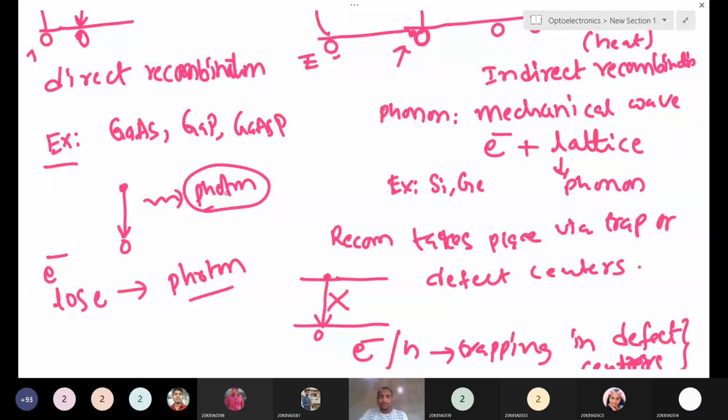Anyway, tomorrow we'll discuss direct band gap semiconductors and indirect band gap semiconductors. We'll slowly learn these basics and then go on to the devices.